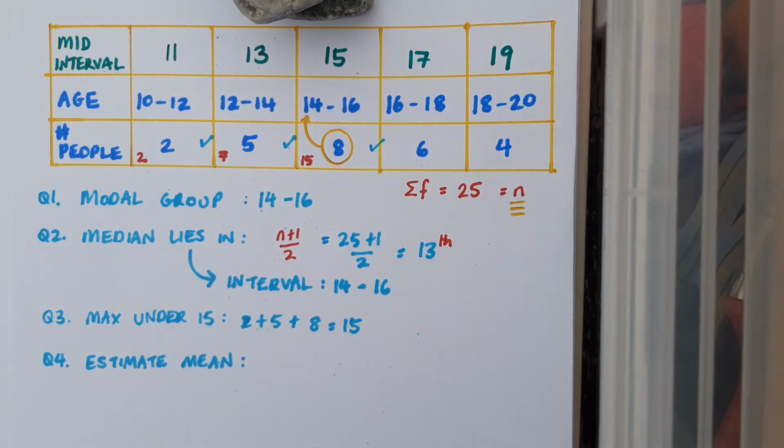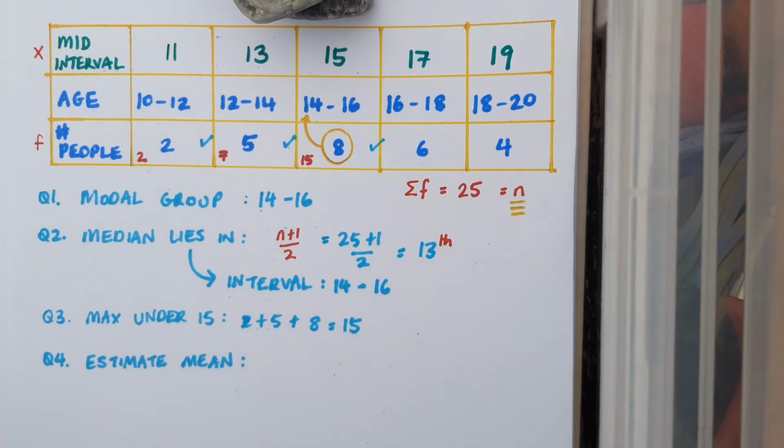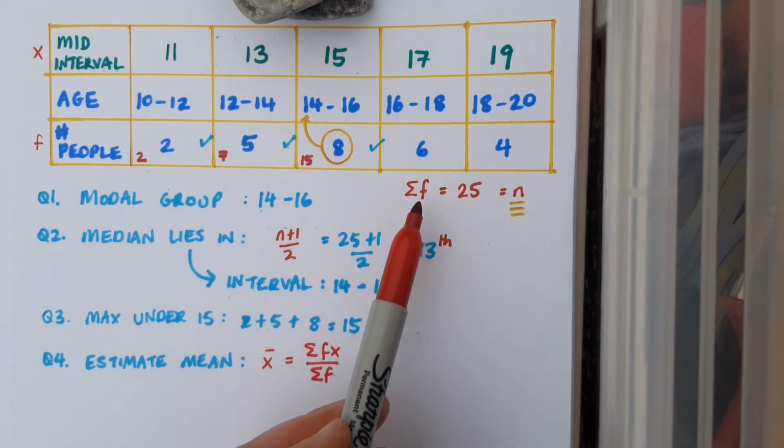So that my formula makes sense in a while, I'm going to put an f in next to my frequency and an x in next to my mid-interval. And now the formula for the mean, which is summation fx over summation f. So what does this mean again? Well, on the bottom it's pretty simple. It's just add up all the frequencies. In fact, I've already done that.